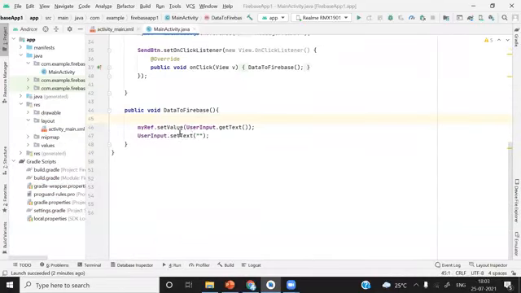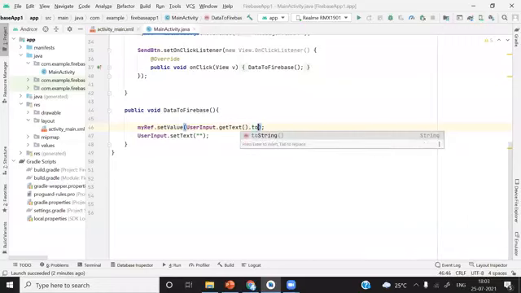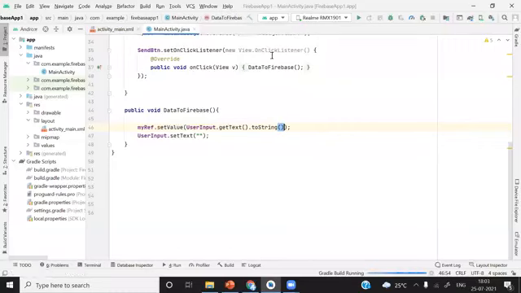So to overcome this issue, we have to convert this array. We are getting the return type as array. We have to convert it into string. To convert it into string, you just have to type dot and toString. You can just type toS and it will give this option. Hit enter. Now what we will do, we will just build it again, and after that, we'll run it again.